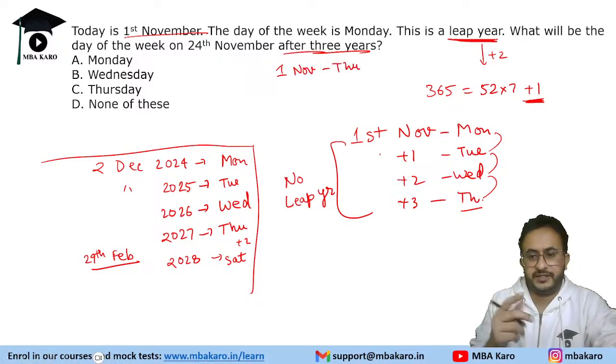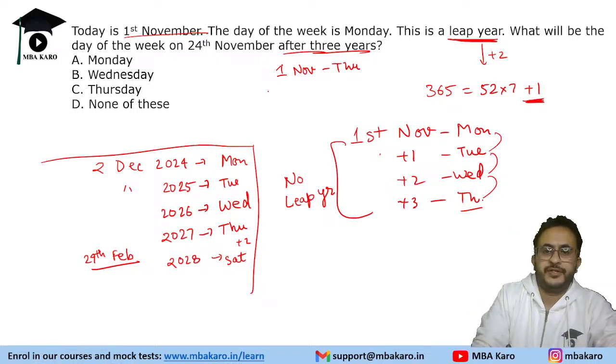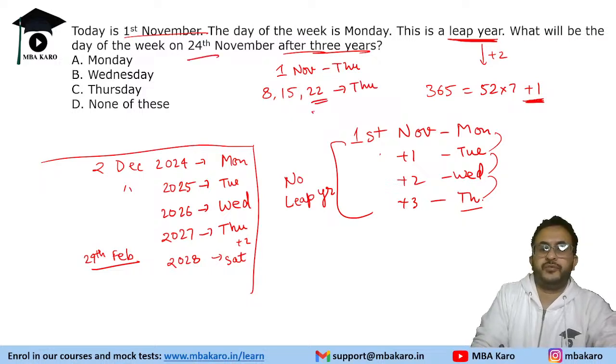In 7 days there is a repetition. So 8, 15 and 22: 22 November will also be Thursday. We have to tell 24th. 23rd will be Friday and 24th will be Saturday. So the answer is none of these.